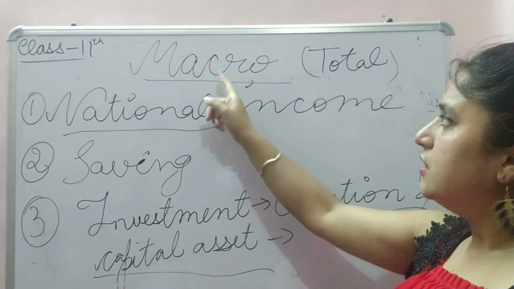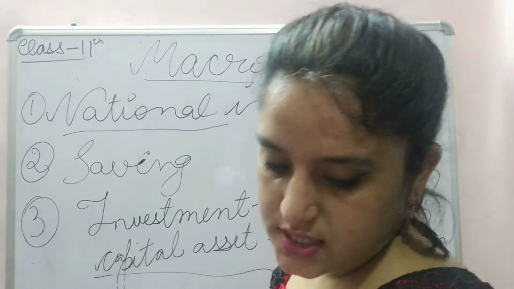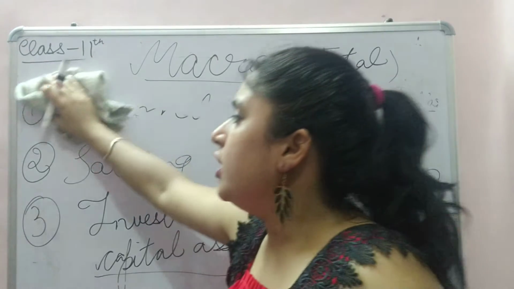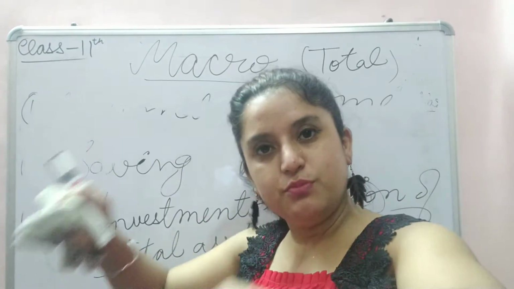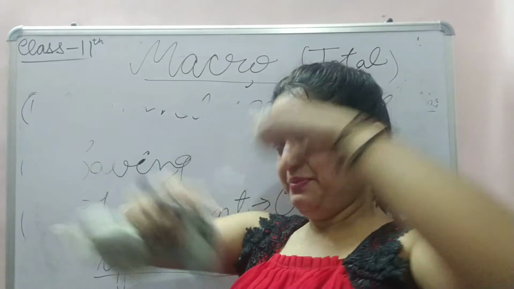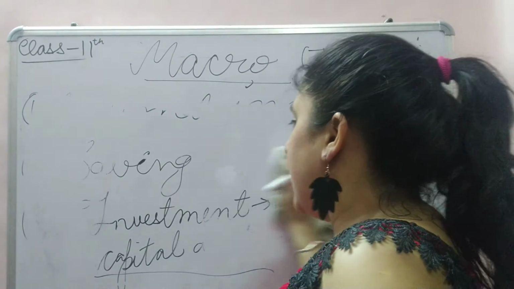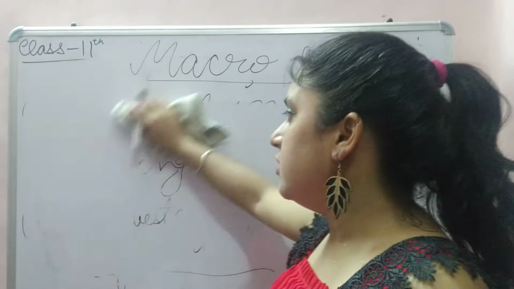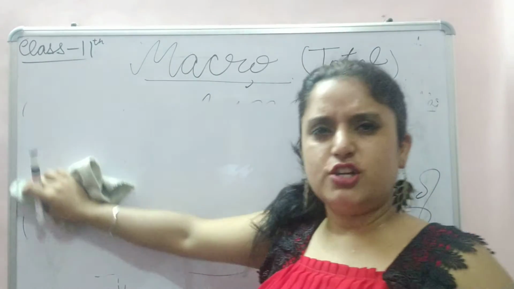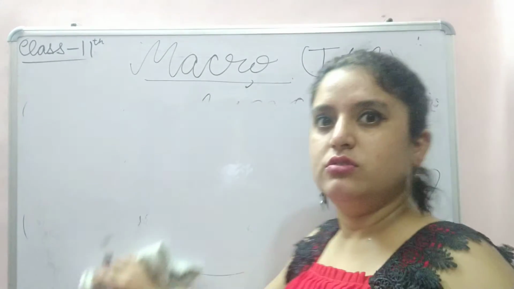Then comes trade cycle. The third thing in macroeconomics is trade cycle. What do you understand by trade cycle? Does it mean cycling? It is somewhat similar. Like when I was giving the example of tomatoes, every day the tomato rates and vegetable rates go up and down.